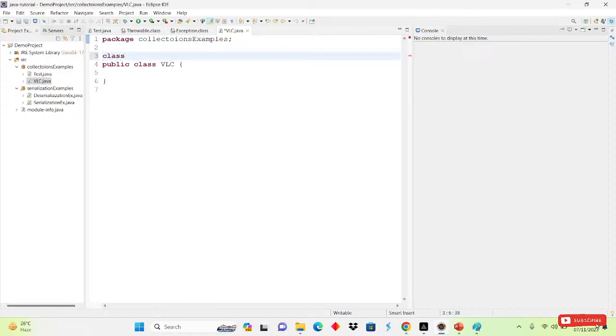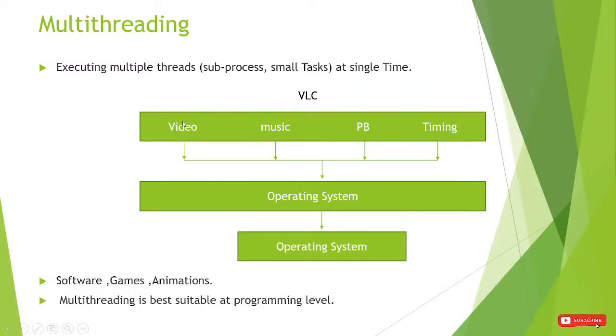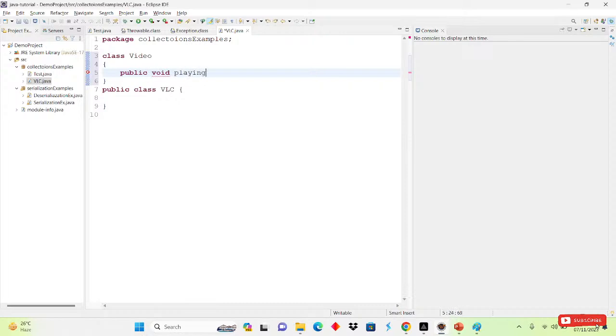First we will create a class for the video, then music, then progress bar, and then timing. Same like that we will try to create. So the first class is for the video, and after that, public void, and we will create a method here, play video. I have created the class, and inside the class I have created the method.